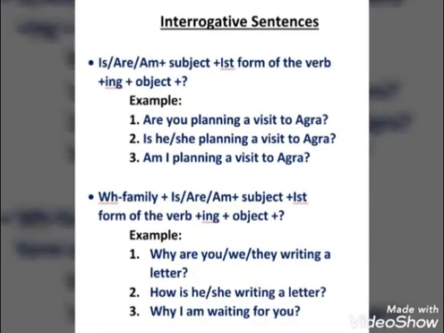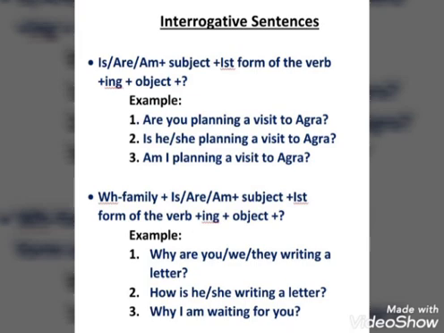Now at last, students, we will study the interrogative sentences. I have already told you about it, that there are two types of interrogative sentence. First, that begins with helping verb, and the second that begins with WH family word like why, when, where, how, etc. So first of all, the sentence begins with helping verb. So we use helping verb in the beginning and then subject.